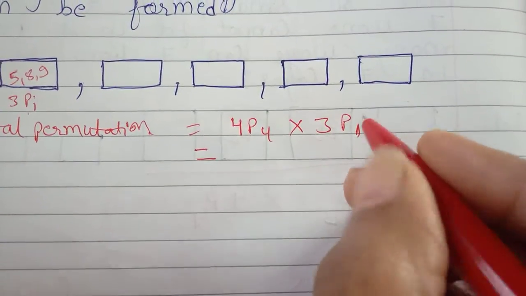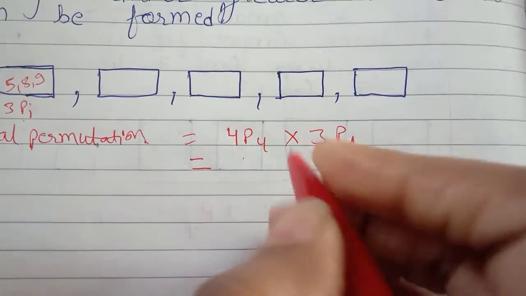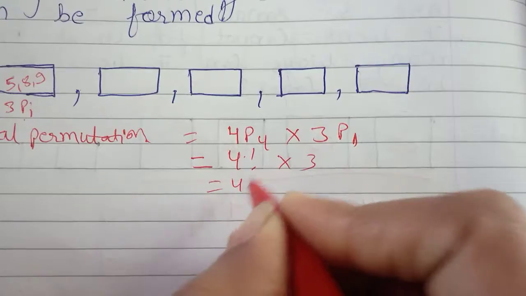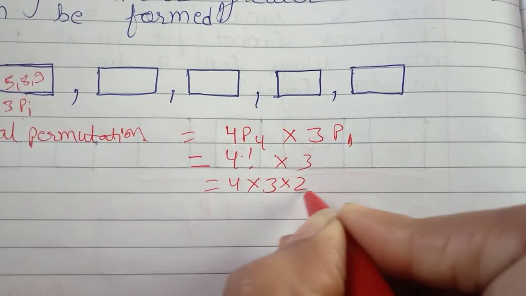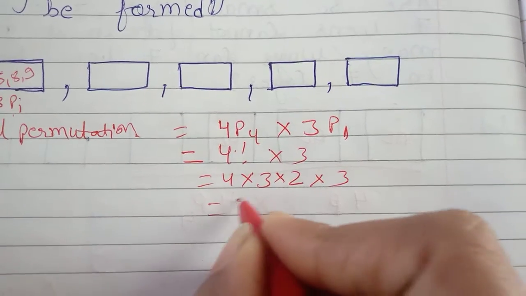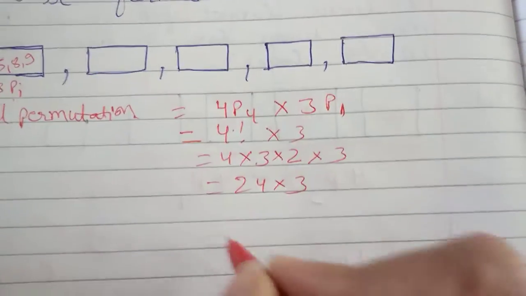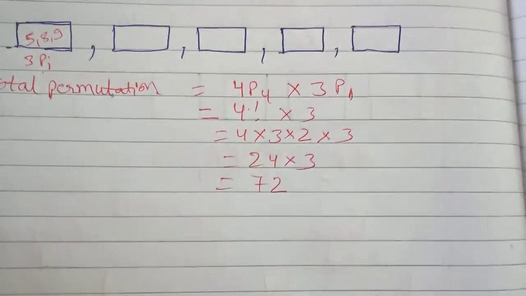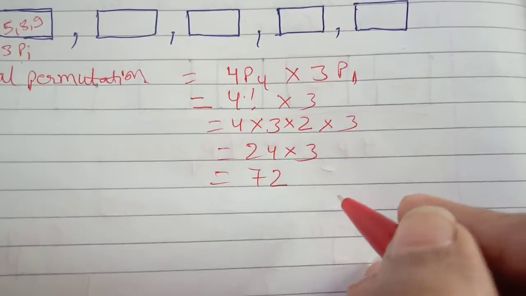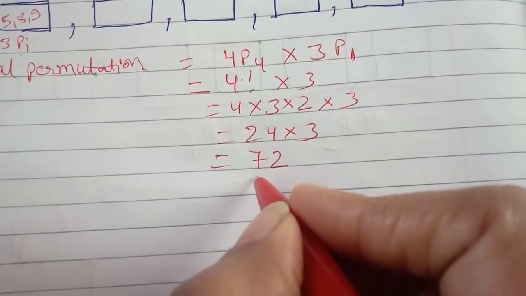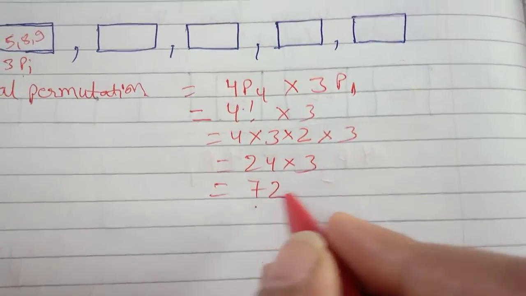Now 3p1 is 3 and 4p4 is 4 factorial. So 4 factorial into 3. Now we will bifurcate it. 4 into 3 into 2 into 3. So that is 24 into 3, which is 72. So total permutation for the numbers greater than 50,000 is 72.